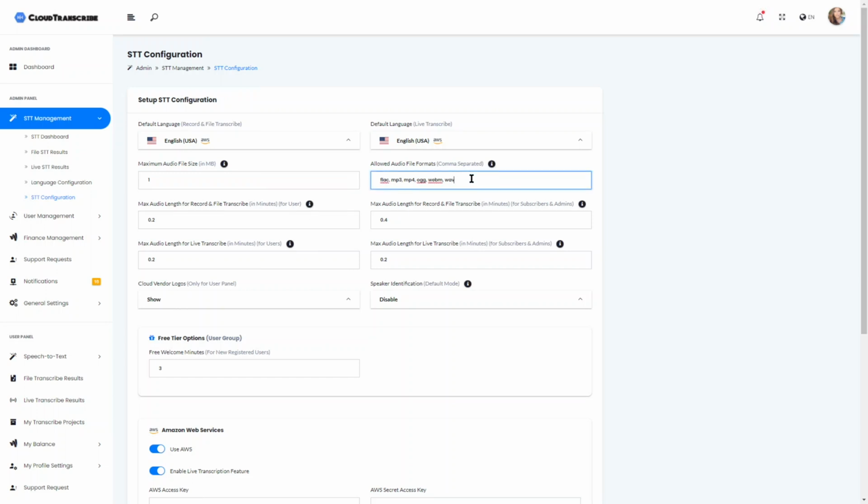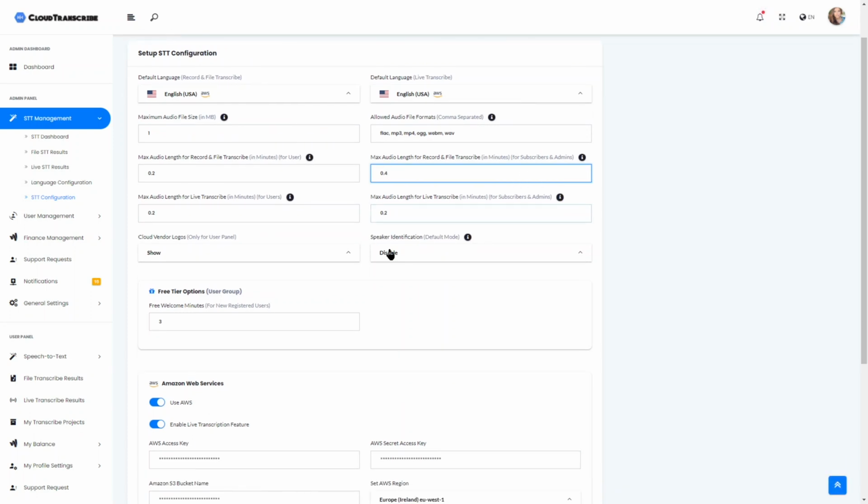You can also set which audio file formats you want to support. These are the max 6 that can be supported, and here's some instruction in terms of which vendor supports what. You can delete it or leave one, just up to you. Again, you can set different audio length for recording and file transcribe, and a different length for the live transcribe. And they also differ between standard users, which are non-subscribers, and subscribers, including admins. So that's some explanation here as well.